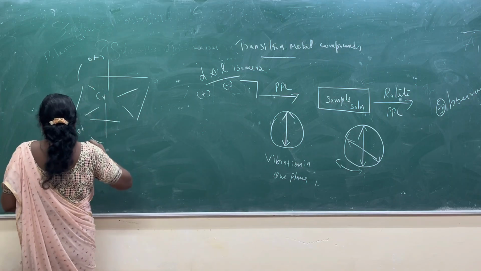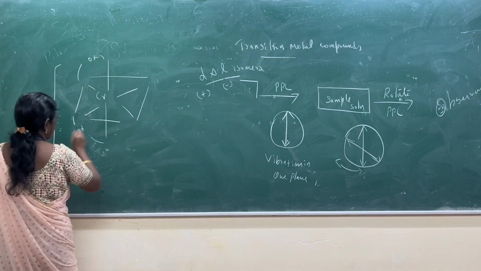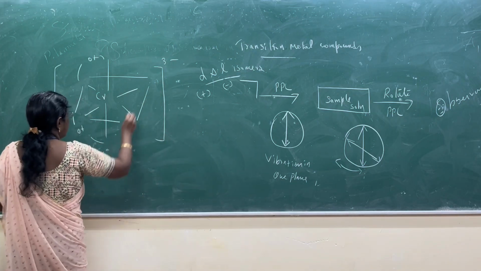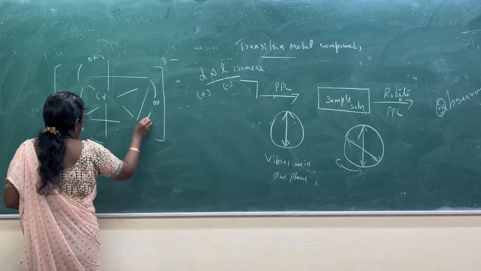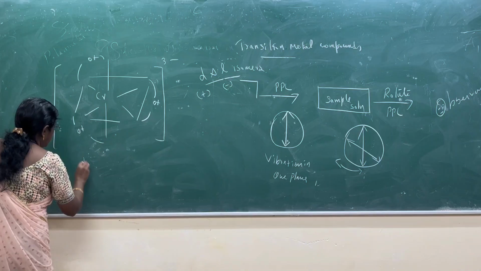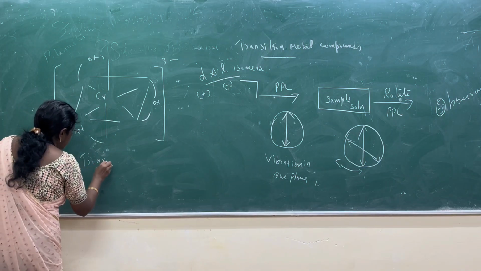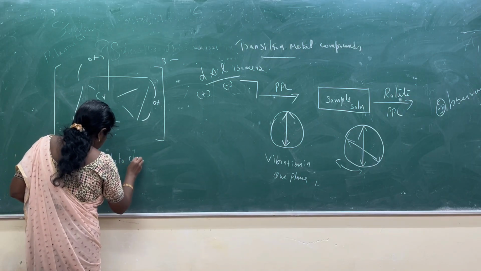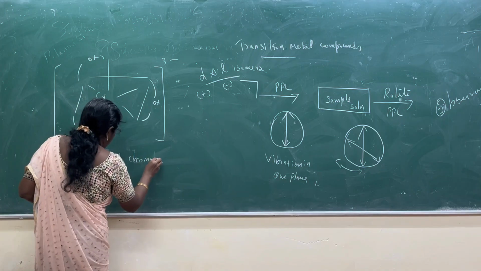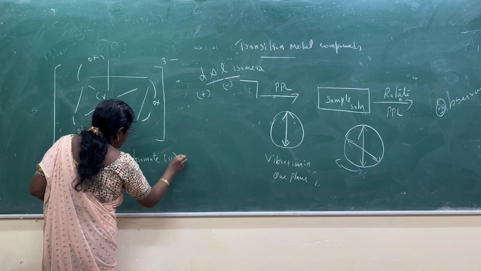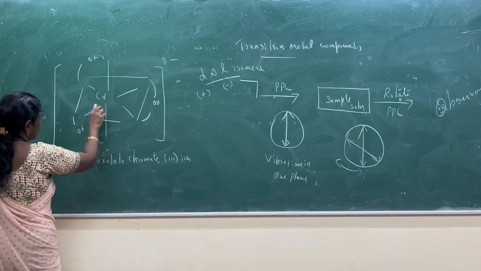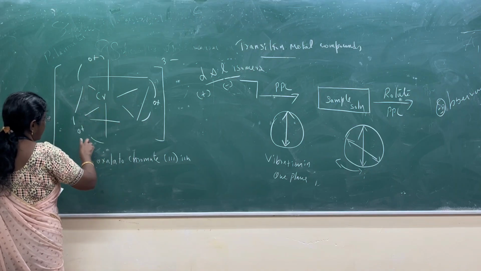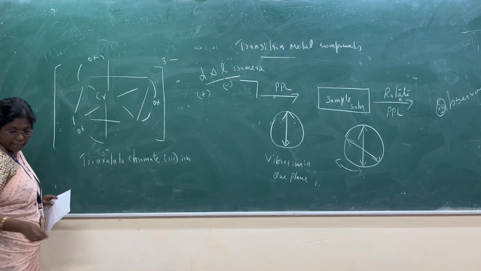The oxalate group is attached here. Three oxalate groups are attached, so it is called tri-oxalato chromate 3 ion. The center is the chromium ion, with three oxalate groups: tri-oxalato chromate 3 ion.